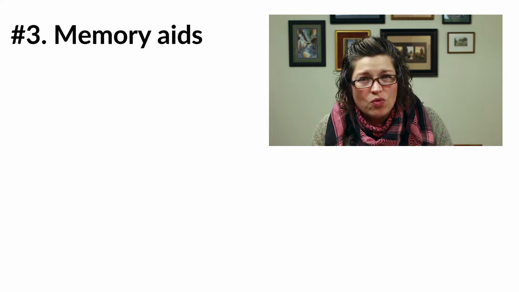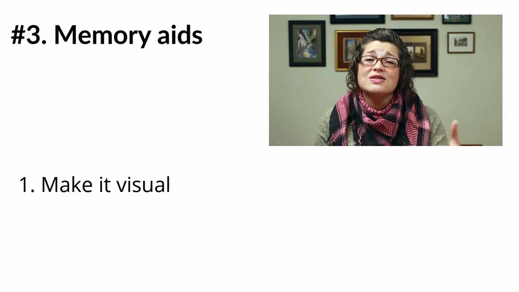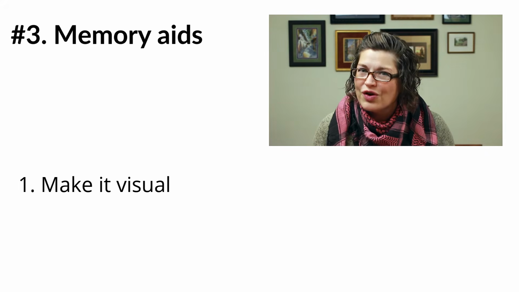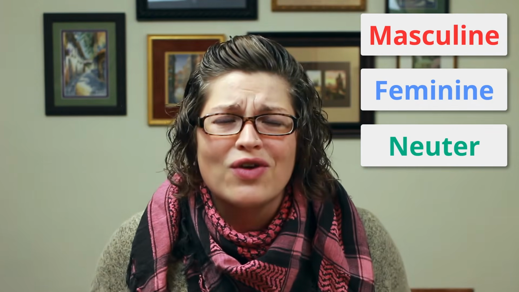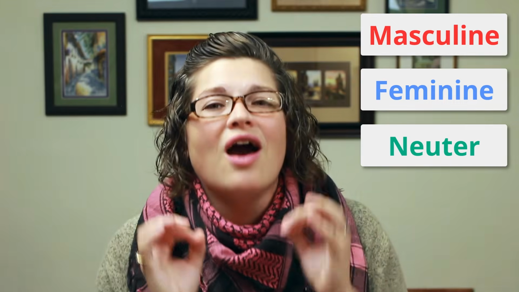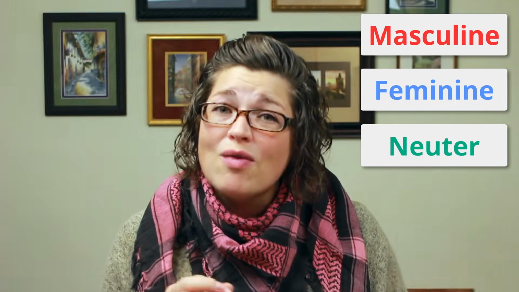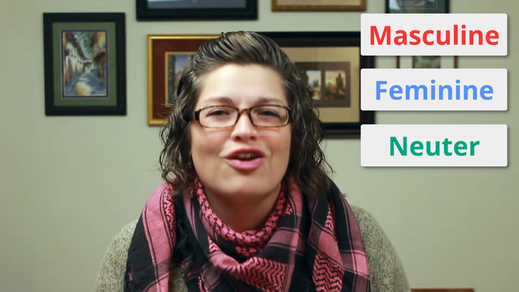Make it visual. Very important. You may have noticed in those examples that I was color coding. So way back 20 years ago when I first started learning German, I decided that I was going to associate masculine nouns with the color red, feminine nouns with the color blue, and neuter nouns with the color green. You can choose whatever colors you want to, but working with color is a really effective memory aid. Our brains hang on to that information better. It's stickier, if you will.